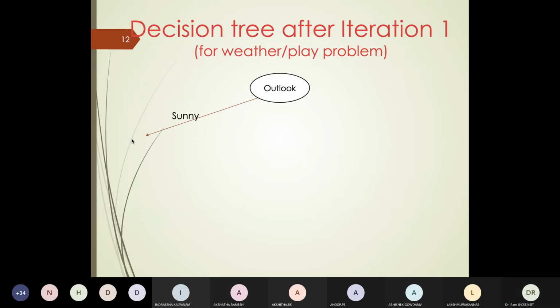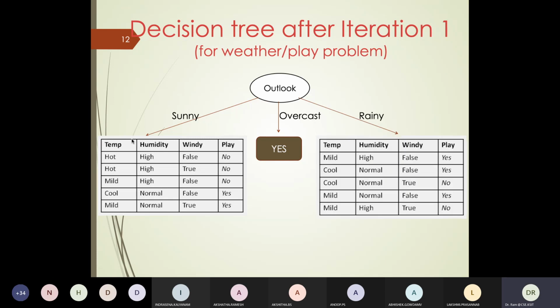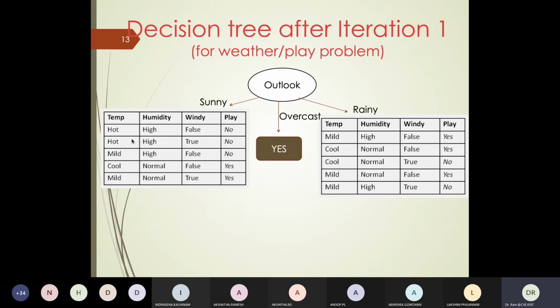If outlook value is sunny, then I have only 5 records from the given set. If outlook is overcast, we know our answer is yes, our search is over. And if outlook is rainy, I have the remaining 5 records, and then I have to proceed. So given that this is the case, now repeat the process. I have taken one attribute, outlook. If overcast, I am done. But for sunny, I cannot make a decision. I repeat the process for all 3 attributes: temperature, humidity, and windiness.